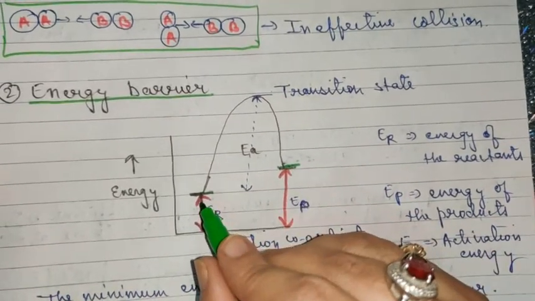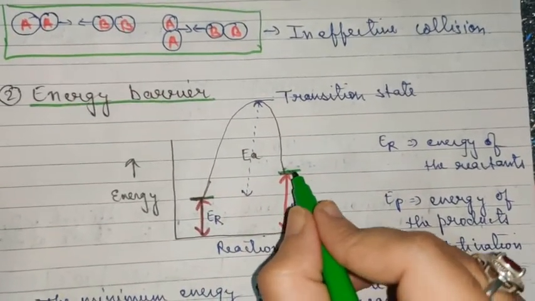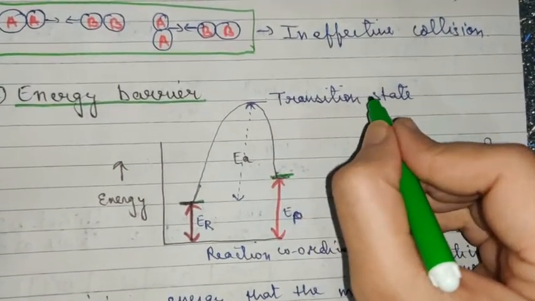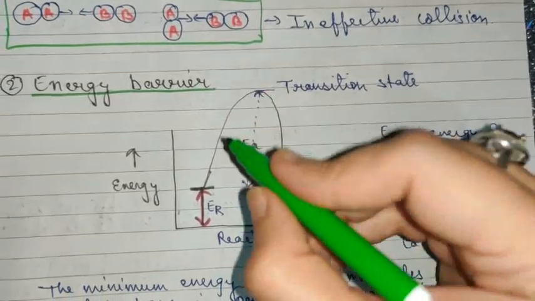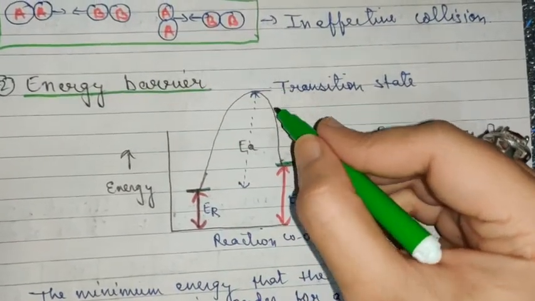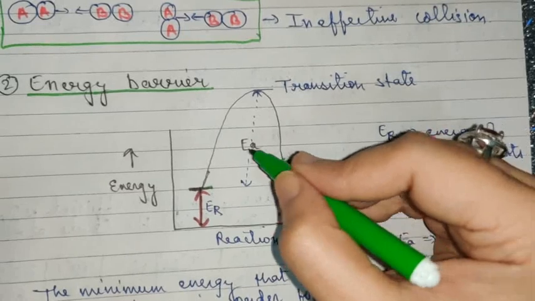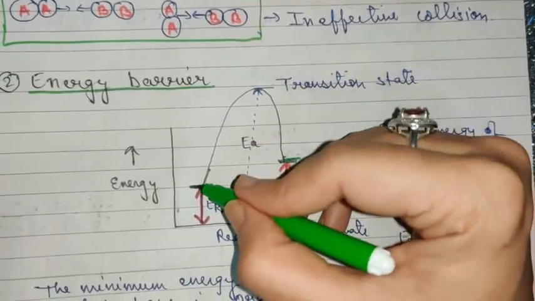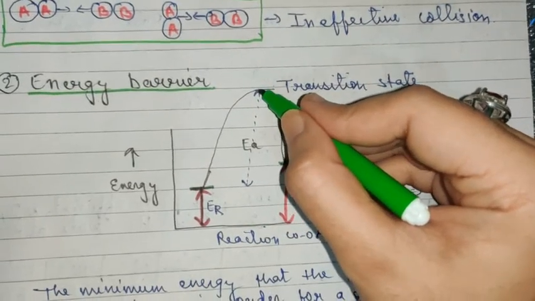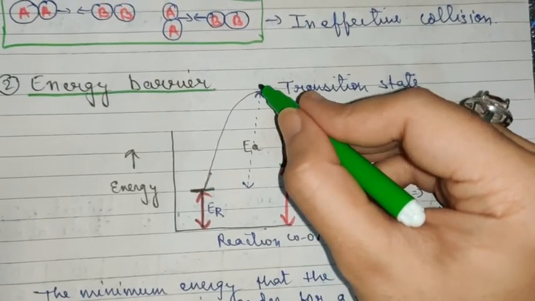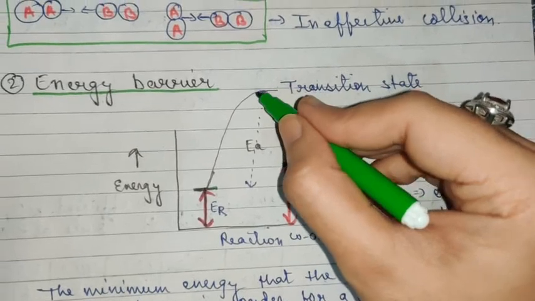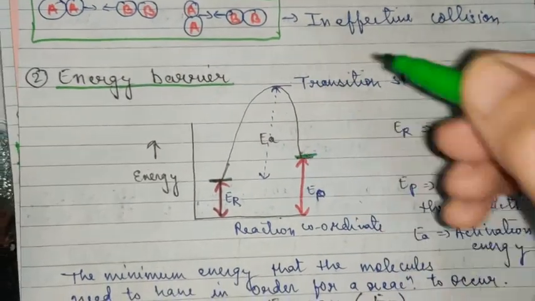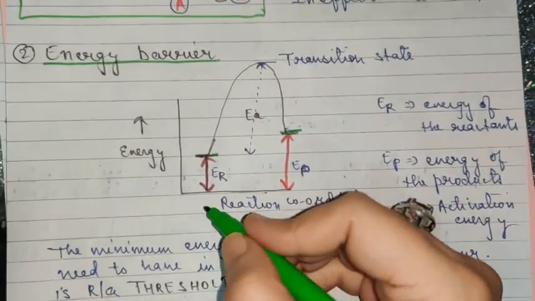But before reaching this stage, the reactant has to cross this barrier, and this barrier is known as the transition state. Unless the reactants cross this barrier, they cannot form the product. Crossing this slope is very difficult. Once the reactant molecules have reached this level, they can very easily form the product. So what do they need for this?